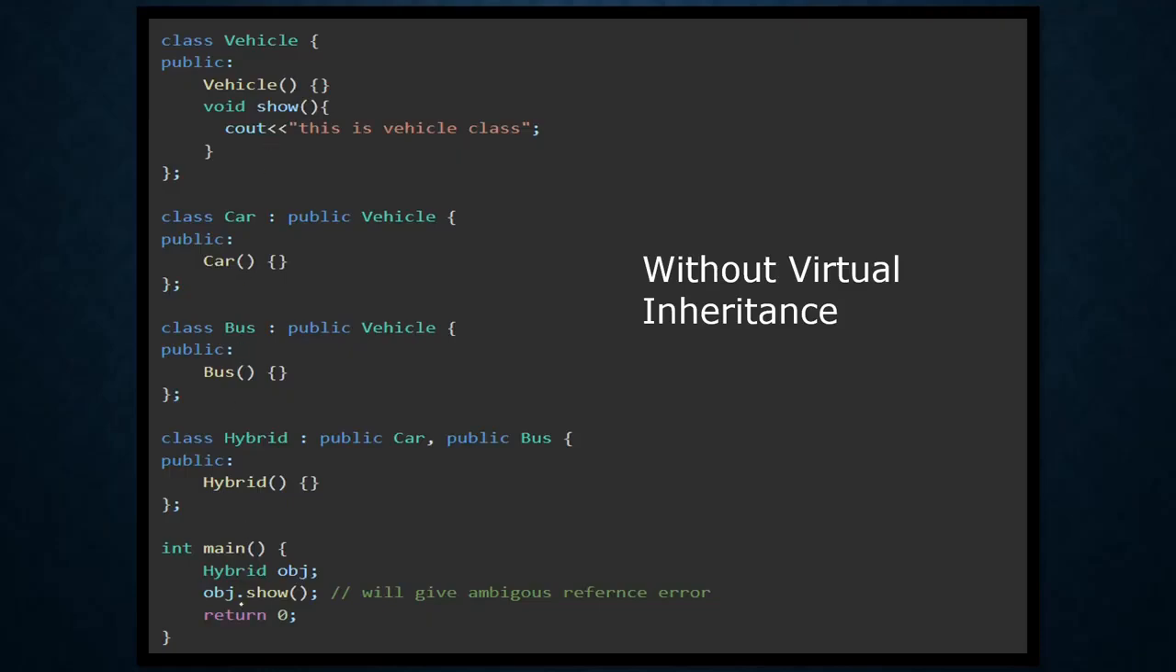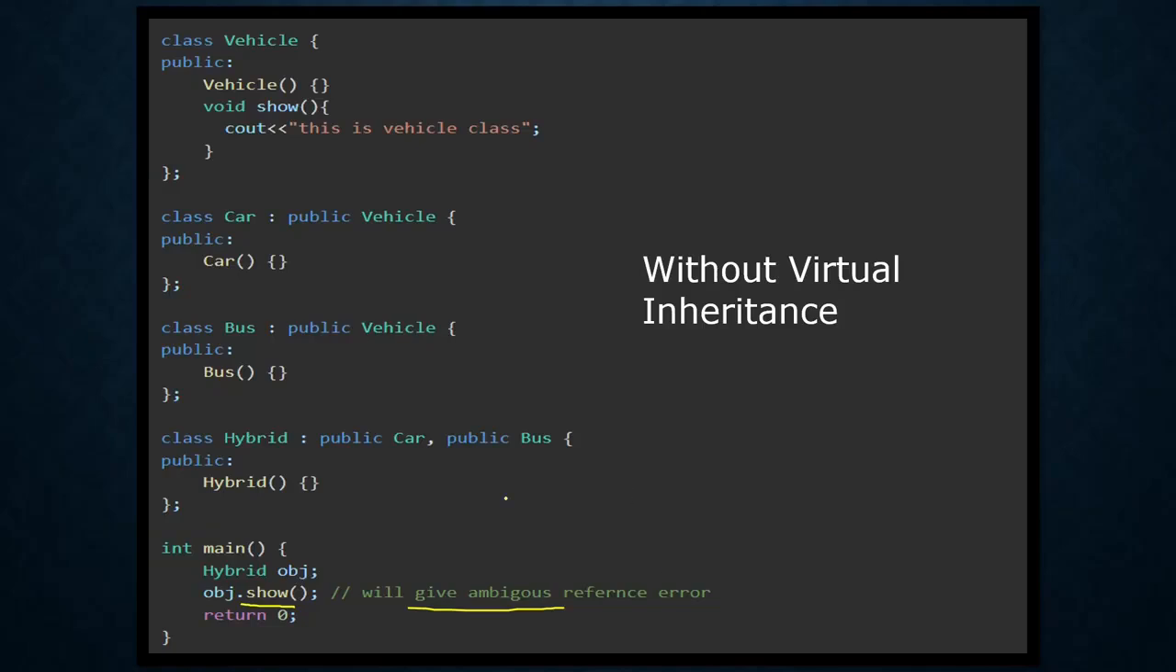So if we try to call this function, it will give us an ambiguous reference error. Why is it giving us a reference error? The reason is both the car and bus classes have copies of this vehicle class. So when we are trying to access this so function, there are multiple copies of this vehicle class, and because of that we are getting the error.